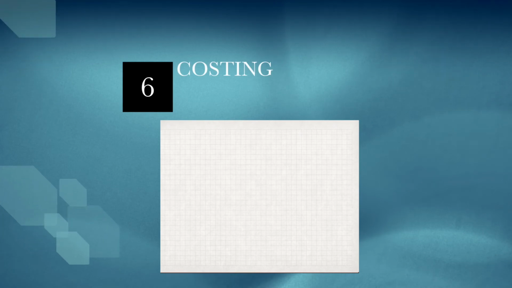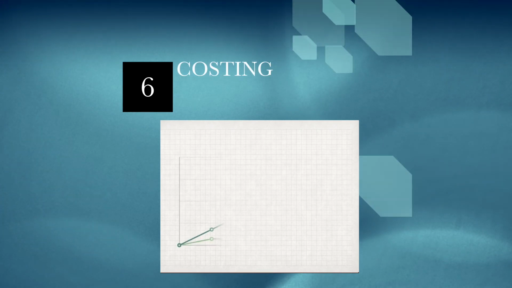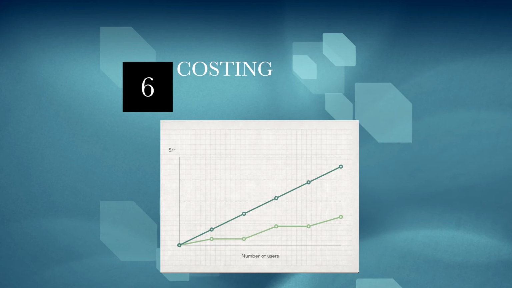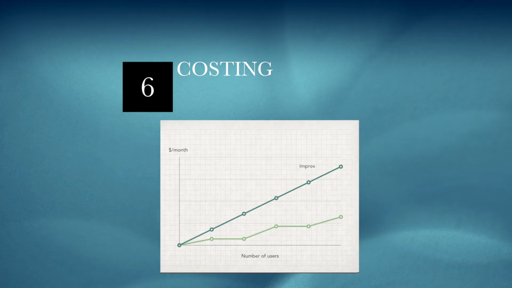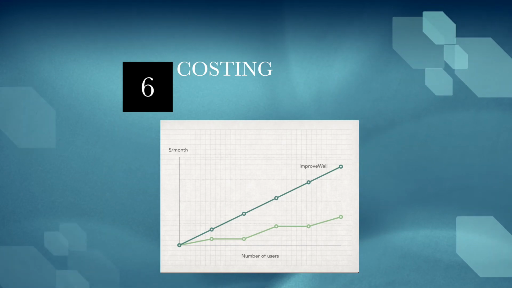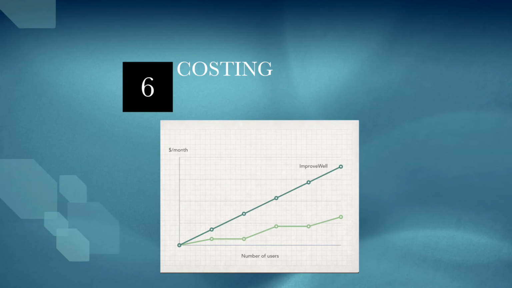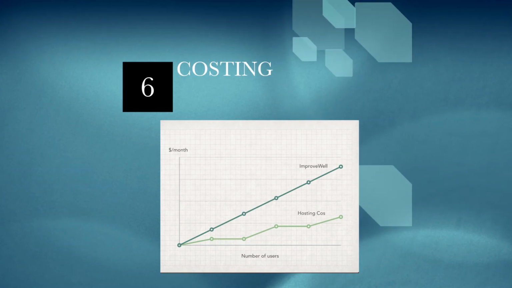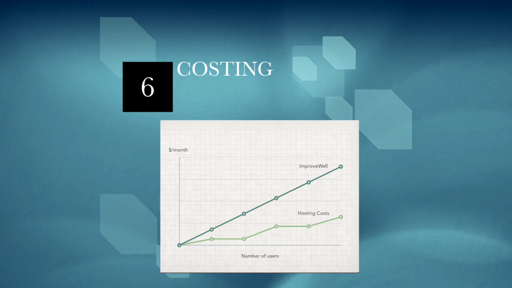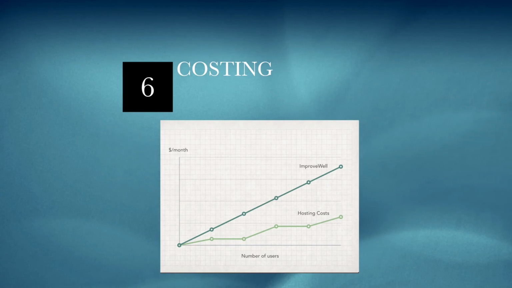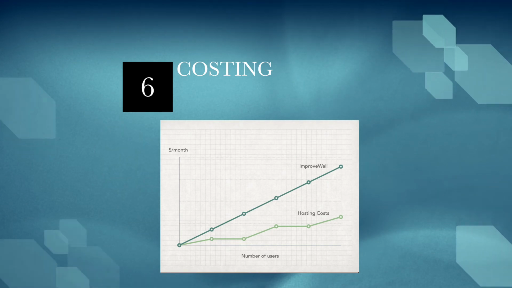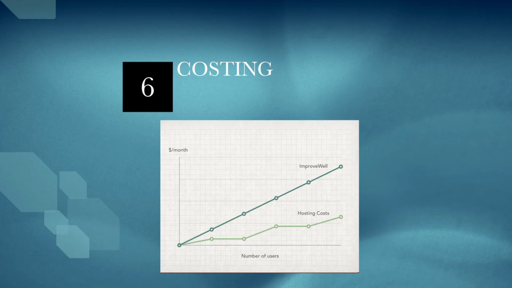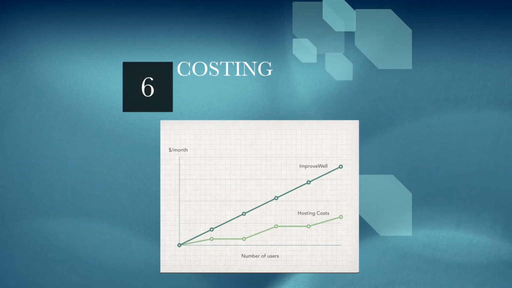As for costing, our proposed solution will just involve the cost of renting two virtual machines from Azure, both of which will be publicly hosted and include their own storage. The cost of this setup is approximately £20 per month. In the future, this would likely be scaled up, and on most cloud computing services, this scale-up would be linear to the number of requests. However, as the pricing of ImproveWell would also scale up linearly with the number of its users, there's no effective cost offset.